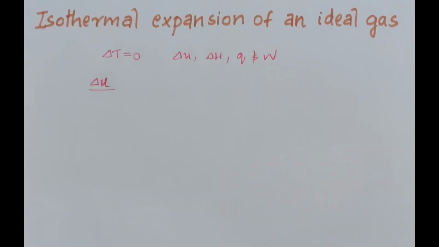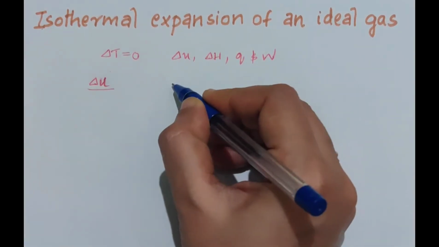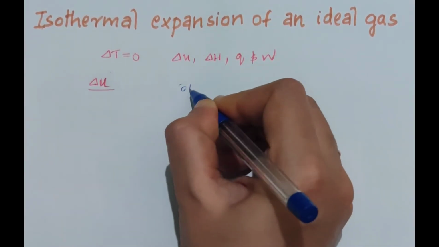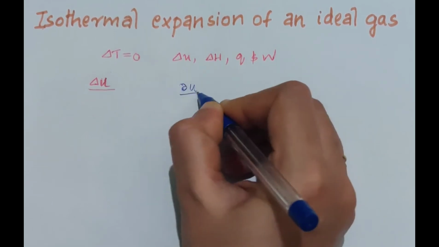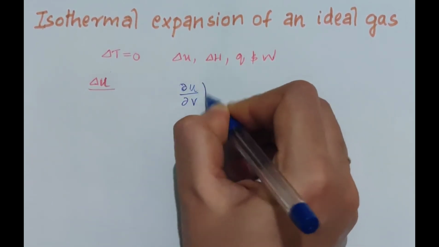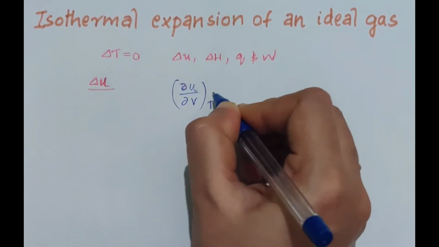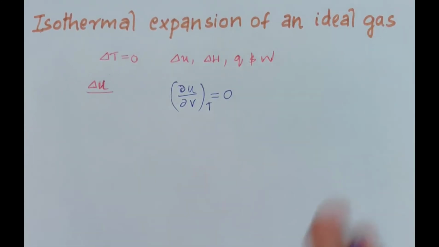In the previous video, we have already discussed that for an ideal gas, the internal energy depends only on the temperature and is independent of volume. That is, (dU/dV) at constant T is equal to 0 for an ideal gas.